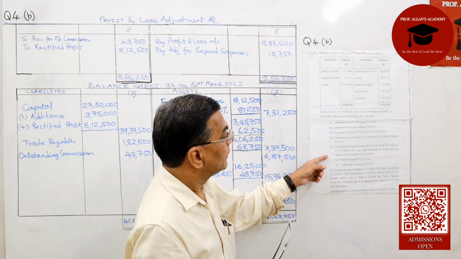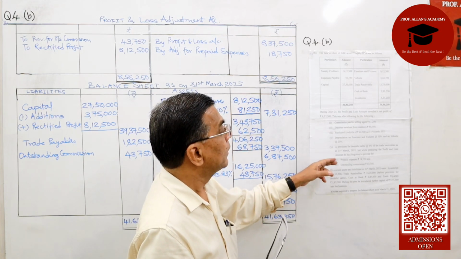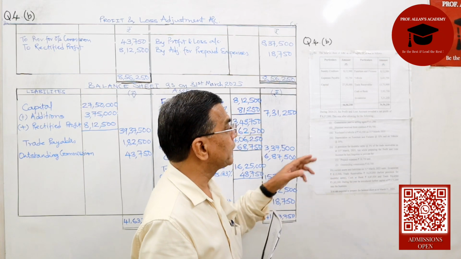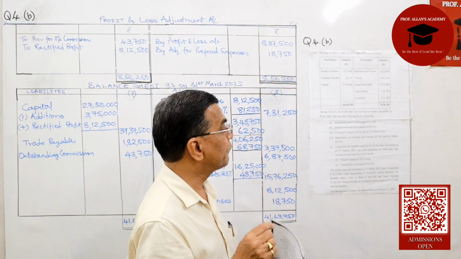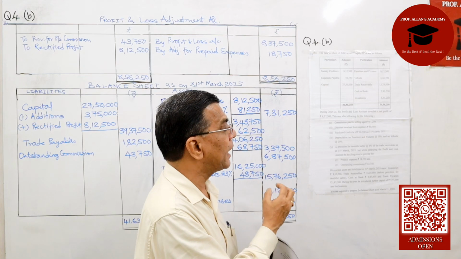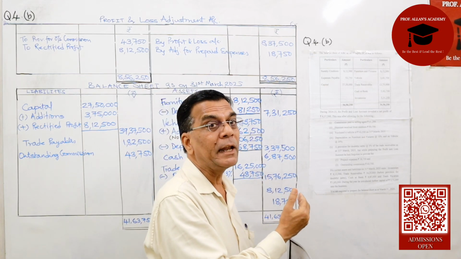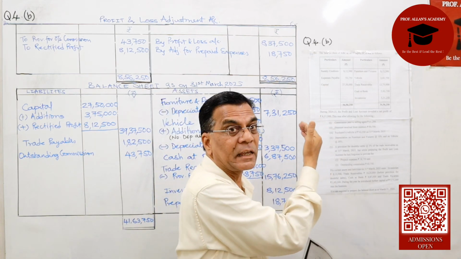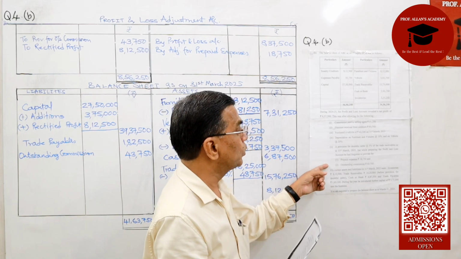But while preparing the profit and loss account, he had forgotten to provide for the prepaid expenses and the outstanding expenses. So we will have to adjust the given profit for these two.